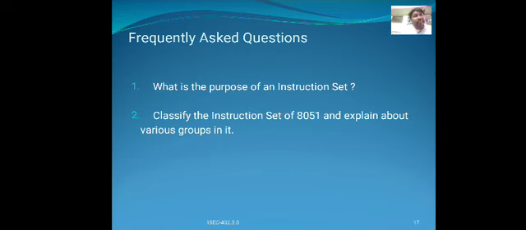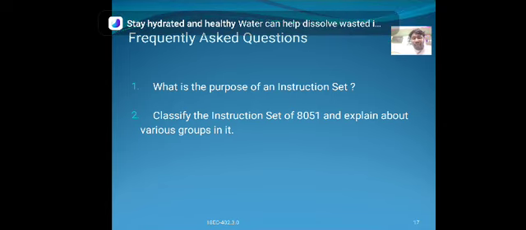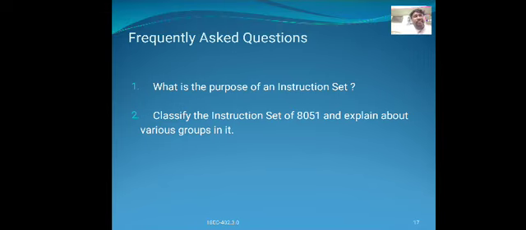Ability to access the ports and other peripheral control and status registers, ability to access the individual bits of the port or special function registers, and ability to access the internal and external memory. This is the purpose of instruction set in the 8051 microcontroller.